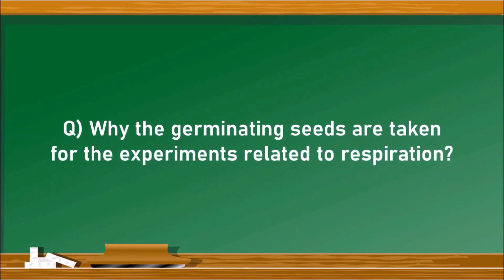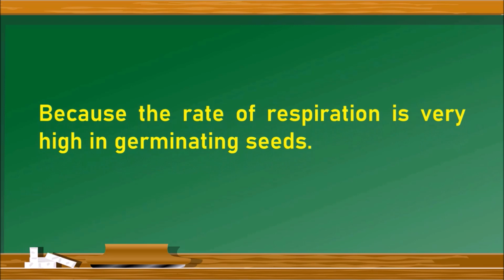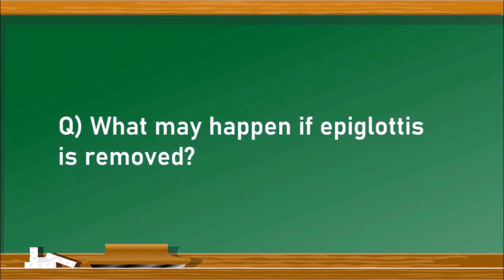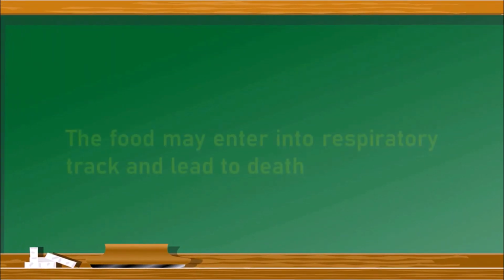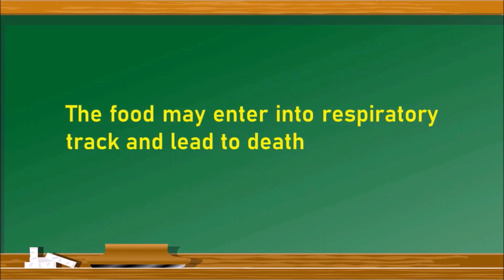The next question is, why are the germinating seeds taken for the experiments related to respiration? Because the rate of respiration is very high in germinating seeds. The next question. What may happen if epiglottis is removed? If epiglottis is removed, the food may enter into the respiratory tract and sometimes it may lead to death. Because the epiglottis is a flap-like wall that arrests the entry of food into the air tract.